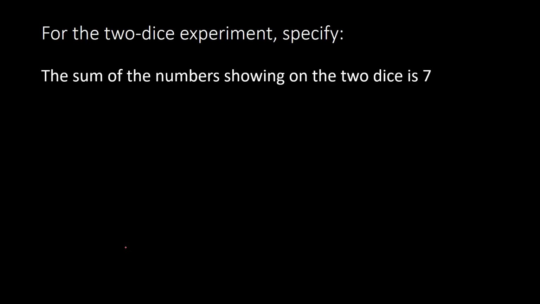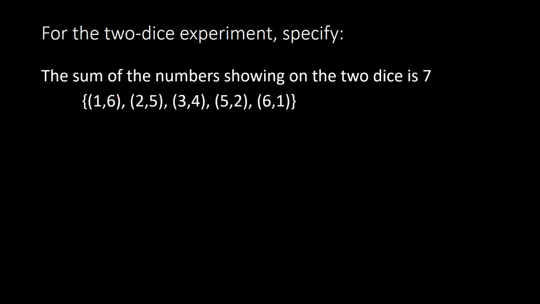Another example, looking at a 2 dice experiment, specify the sum of the numbers showing on the 2 dice equaling 7. So what are all the possible ways that we can get 7 when you add the 2 dice together? Well, it could be a 1 and a 6, it could be a 2 and a 5, 3 and 4, 5 and 2, 6 and 1.